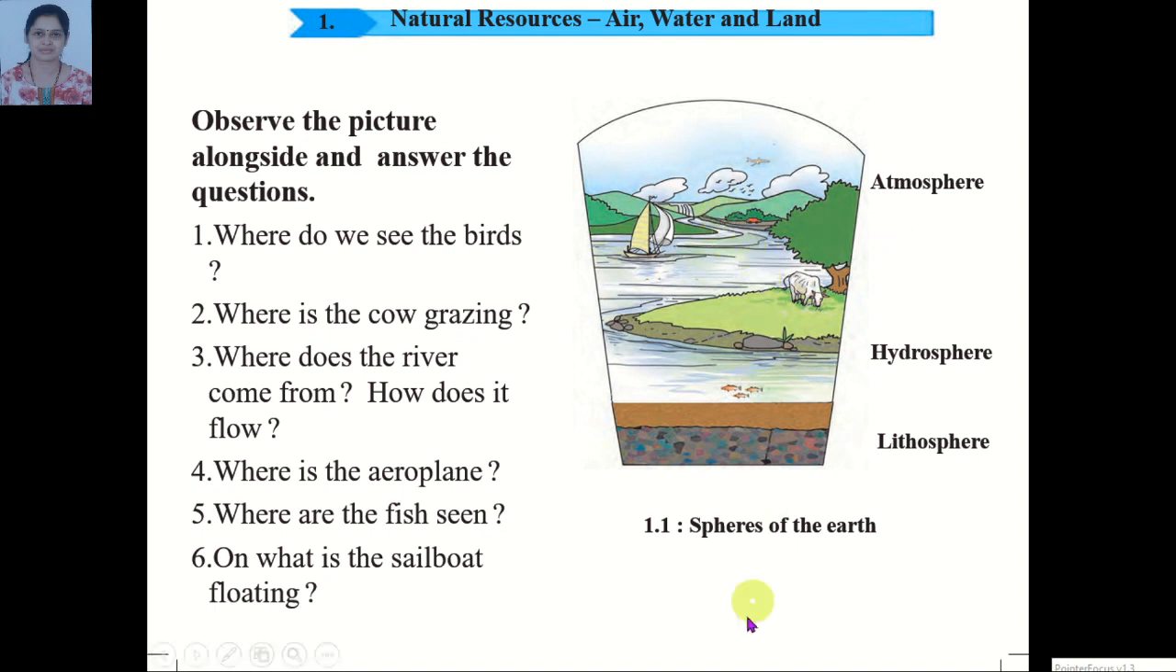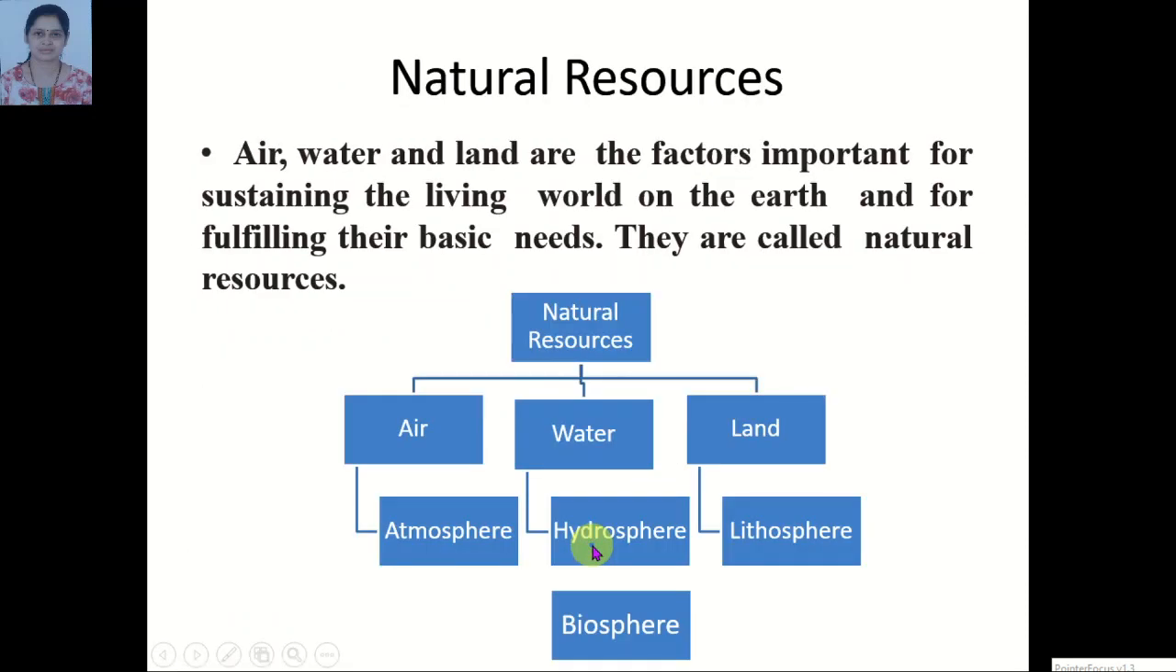Last year we studied about the spheres of the earth. There are 3 spheres of the earth: atmosphere, hydrosphere and lithosphere. Today we are going to learn about these spheres in detail. Now we will learn about natural resources.